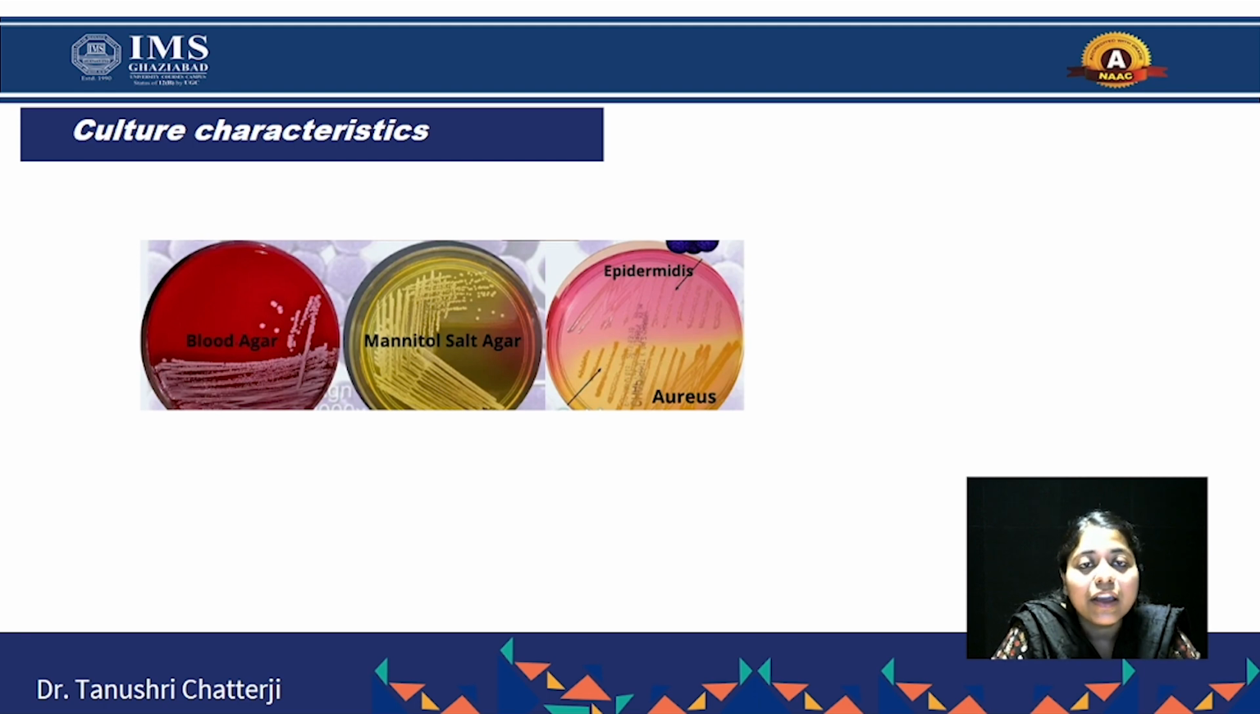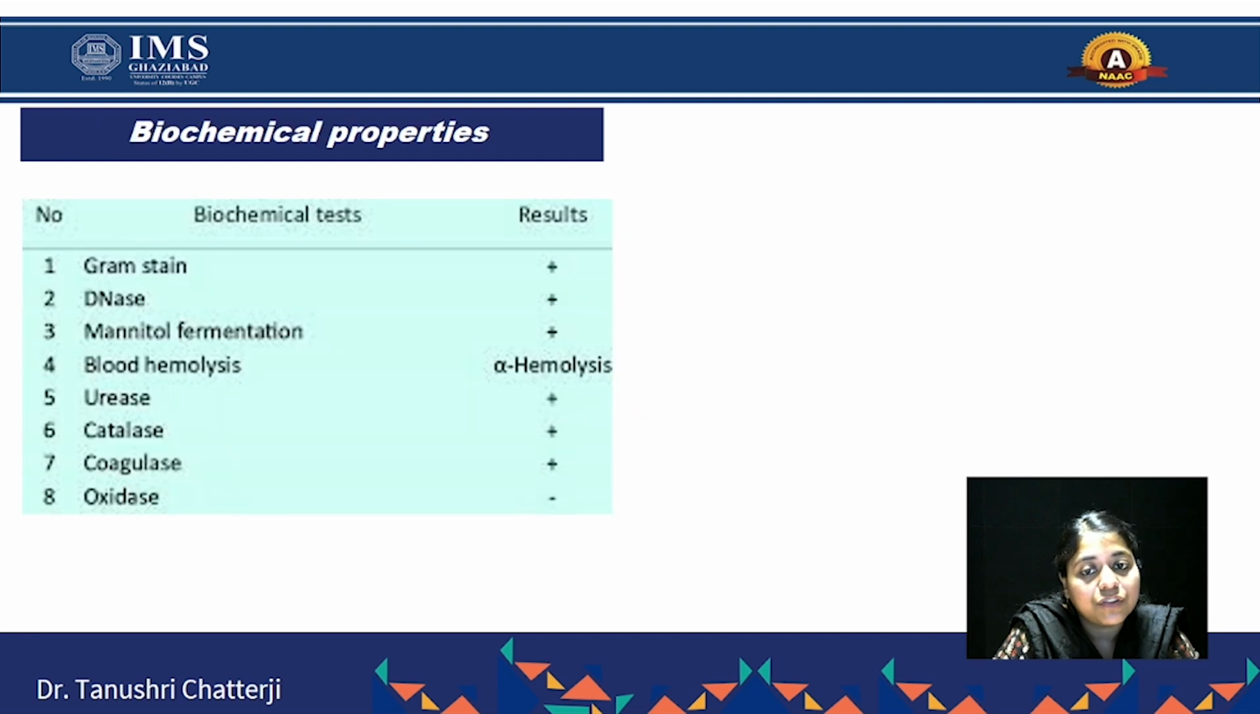In MacConkey, if it is growing and showing a positive result, then it will convert to a light pink color, or it will give a light yellow color. So these are the different culture characteristics when it is grown on different artificial media. Next, coming to the biochemical properties. What are biochemical properties? There is a set of biochemical tests which we perform to identify a bacteria and to categorize it, to identify which species it is. So to confirm which bacteria it is, we perform several sets of biochemical tests.